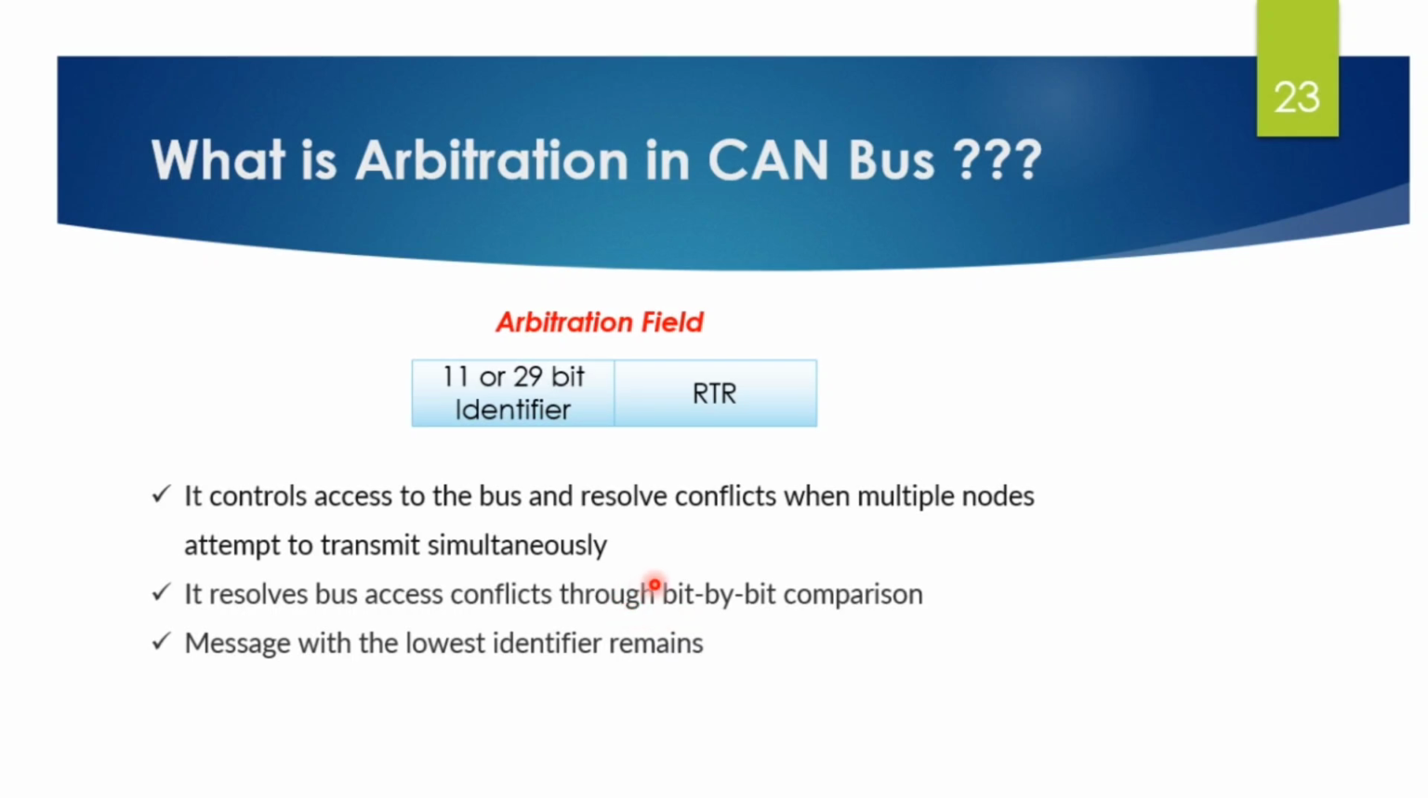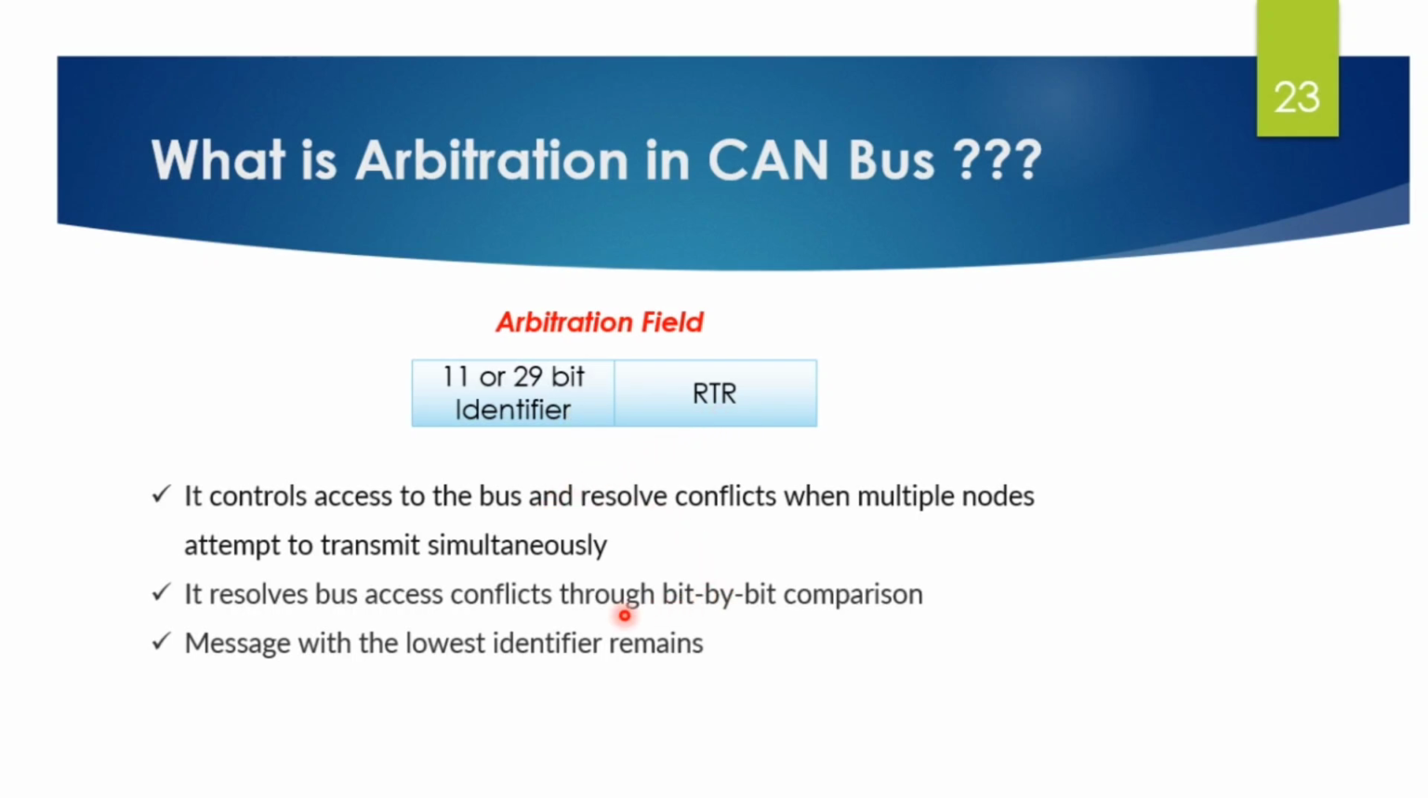It uses a bitwise arbitration process based on the message identifier. Lower value identifiers have higher priority, right? The identifier is part of the arbitration field. Here we can see in the diagram, which also includes the RTR bit.